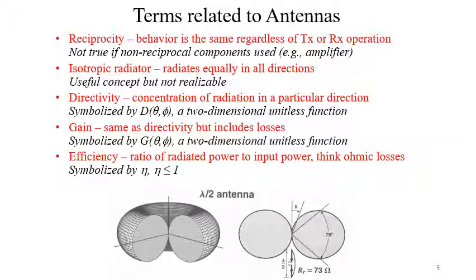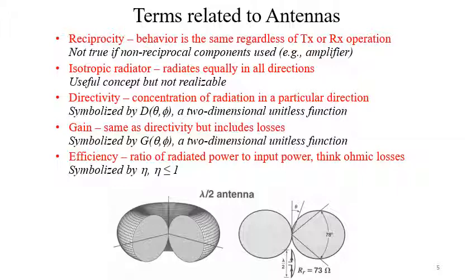Next is the directivity, which is the concentration of radiation in a particular direction. It is symbolized by capital D, as a function of theta and phi. It is a two-dimensional unitless function.